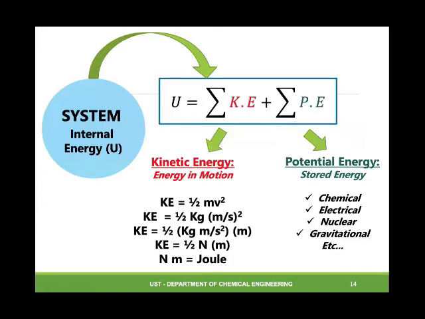Kinetic energy is energy in motion, with formula 1/2 mv squared, in kilogram meter squared per second squared, or Newton meter, so the SI unit is joule. And potential energy is stored energy.